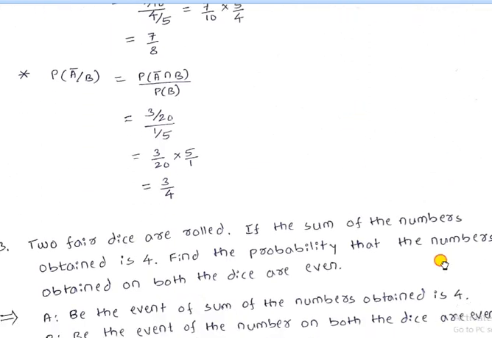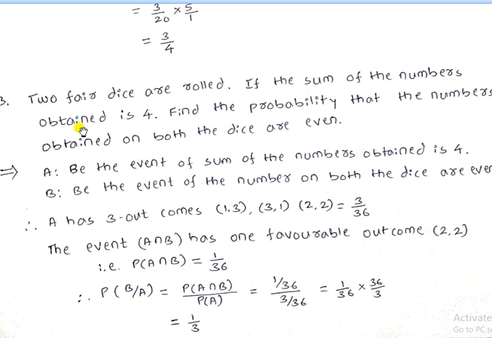Then the third example. Two fair dice are rolled. If the sum of the numbers obtained is 4, find the probability that the numbers obtained on both the dice are even. Solution. Here we are taking two events, event A and event B. Event A is that the sum of the numbers is 4, and B denotes the event that the numbers on both the dice are even.